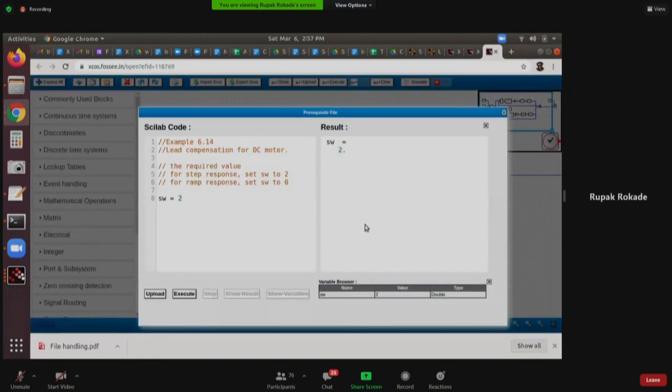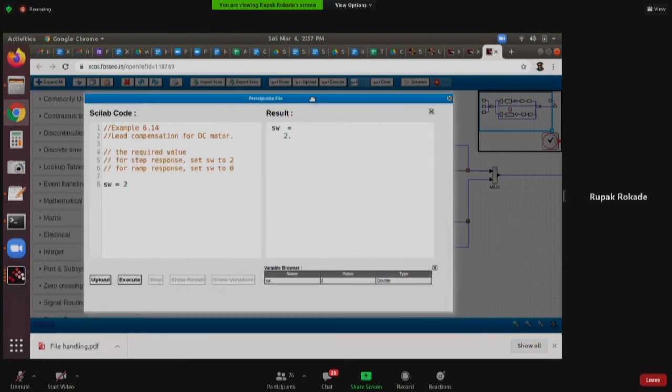So you saw there was an SC file also associated. That SC file was generating some inputs for the simulation, and it is basically declaring a variable SW, and it is putting it as 2. I don't know why it is 2. You have to see the book.